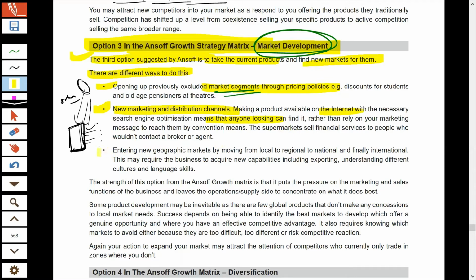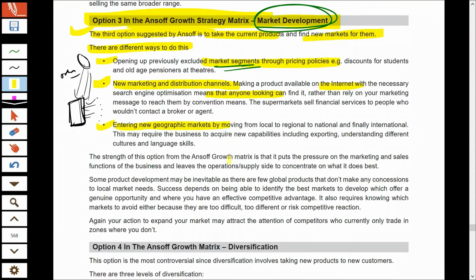And the most obvious method of market development is going into a different or new geographic market. So if any company is selling its product in India and in future it starts selling its product in the USA, this is termed as market development. So moving from local to regional, regional to national, and national to international is also a type of market development.